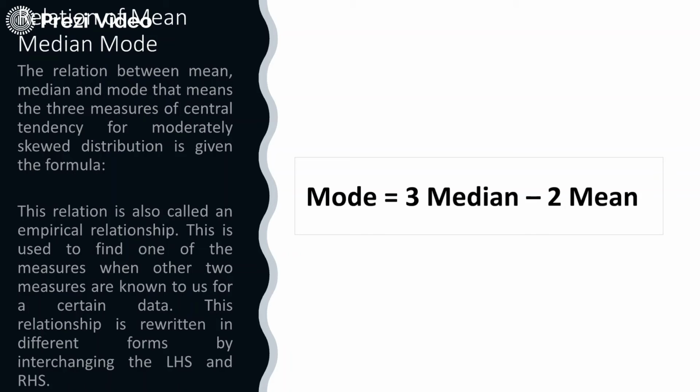This relationship is also called an empirical relationship, because it is used to find one of the measures when two other measures are known to us for certain data. So my dear students, in a question, if you have the median value and the mean value, you can simply calculate the mode by this relationship. And even if mode and median are provided to you, again you can use the same equation to calculate the mean. So always remember mode is equal to 3 median minus 2 mean.